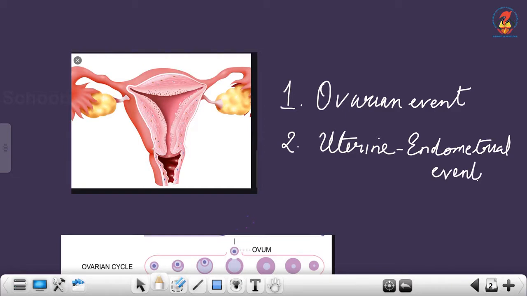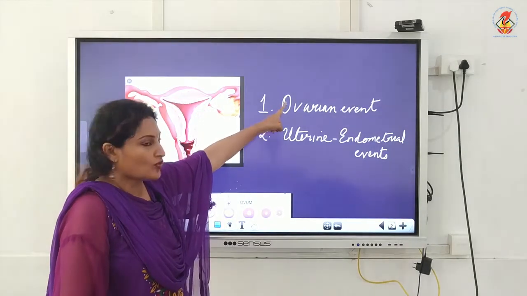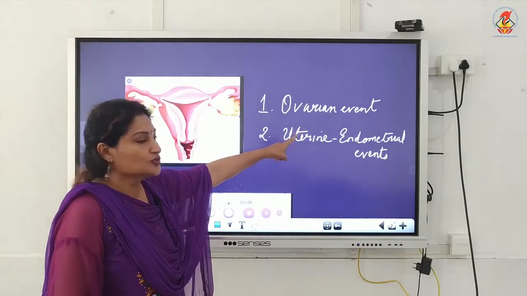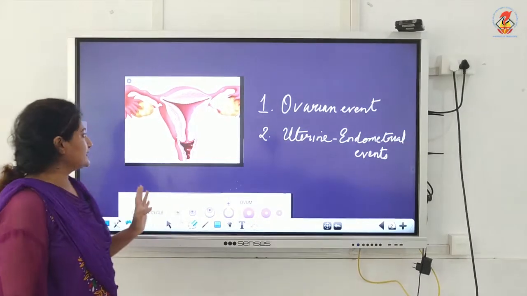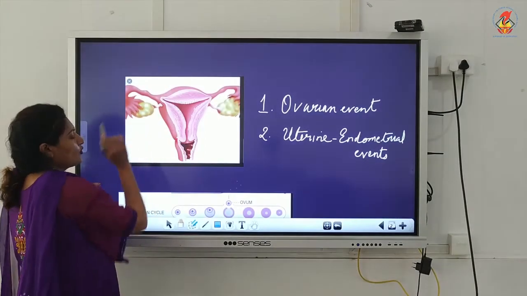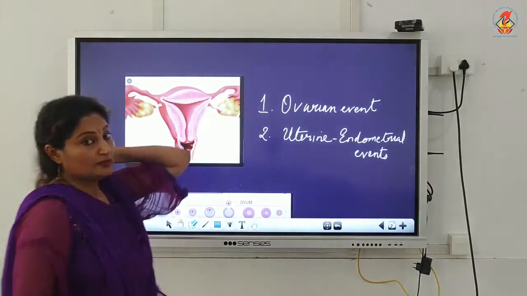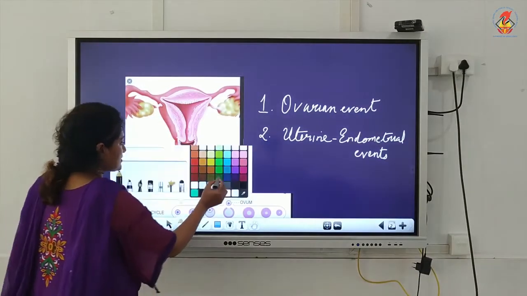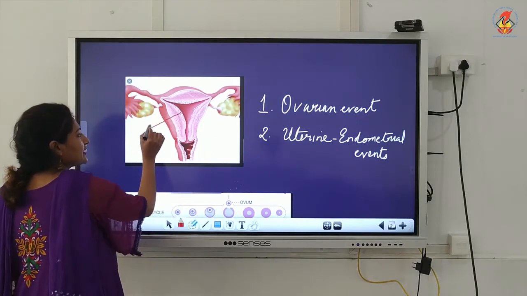So when you are explaining each phase, you have to explain the status of the ovarian follicle in the ovaries and the status of the uterine endometrium. So these 2 points you have to have in mind. So this is the uterus with the ovaries. Now let's start with the menstrual cycle or the menstrual phase. See, here did you notice this? This is the uterine endometrium.